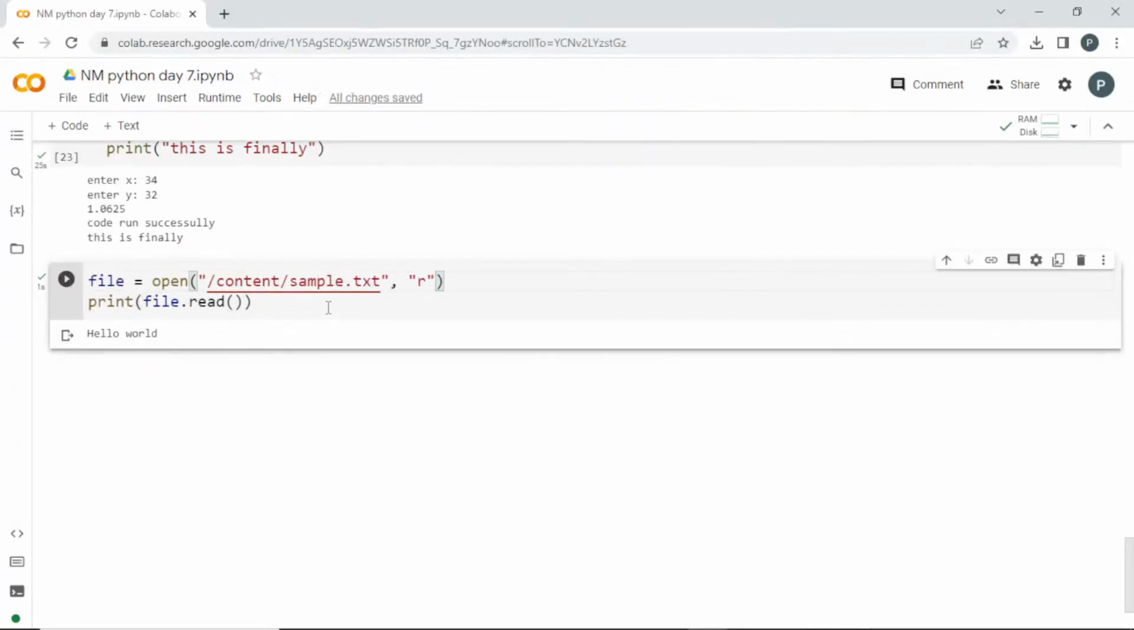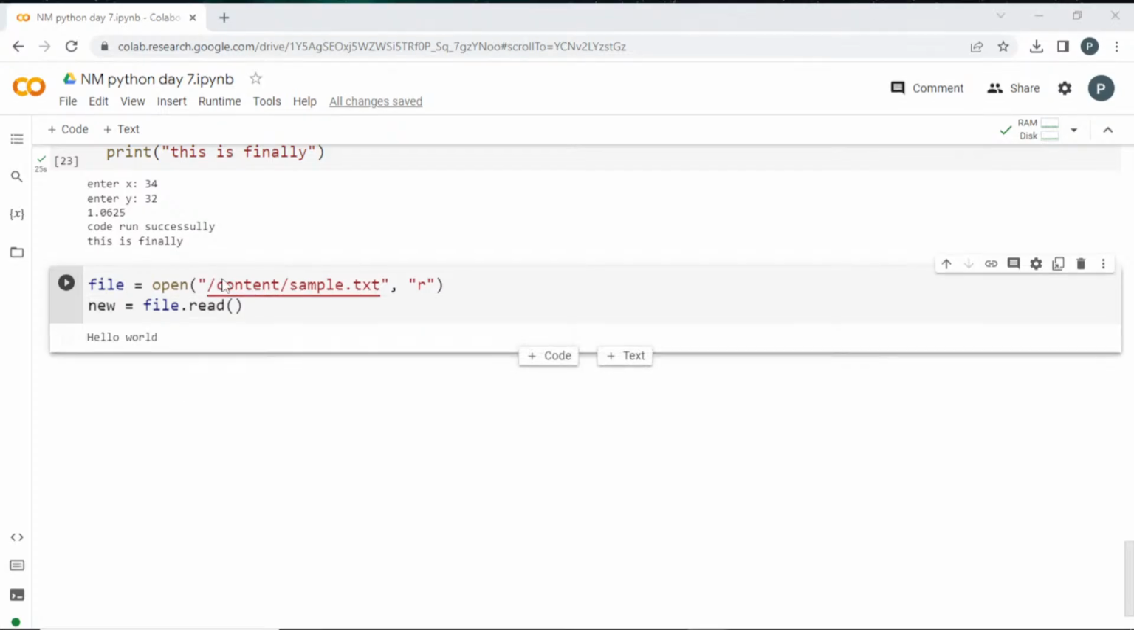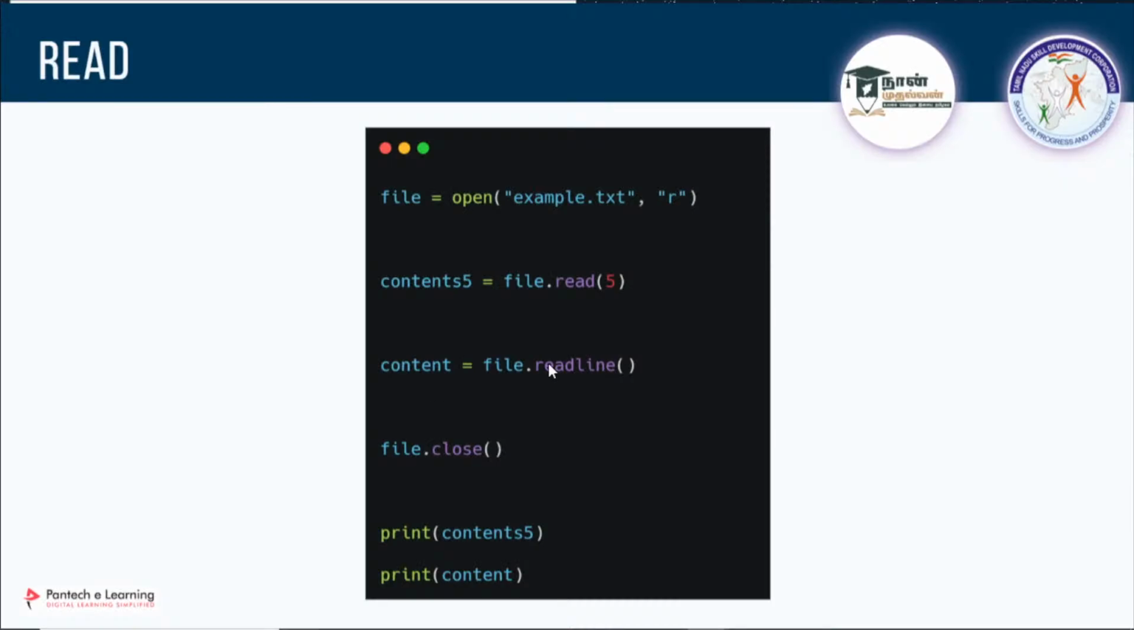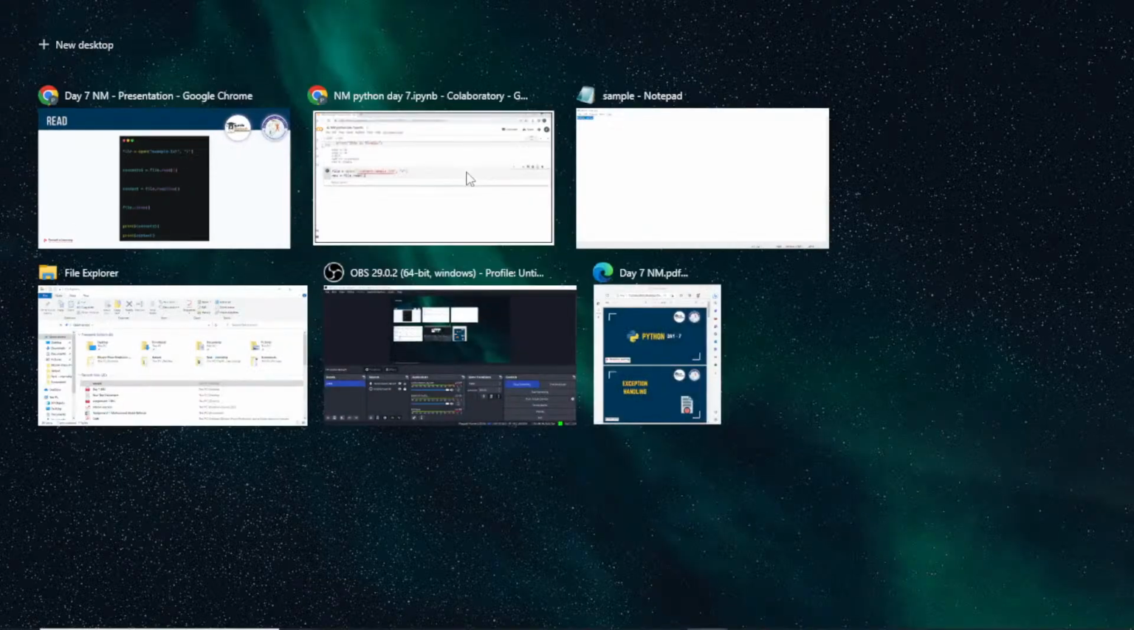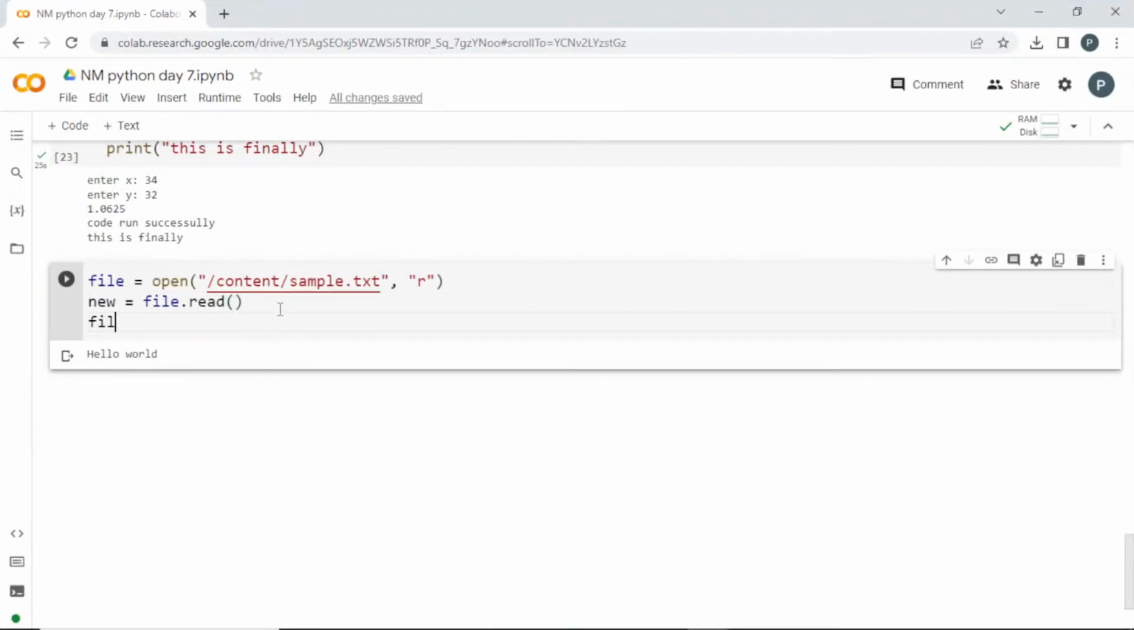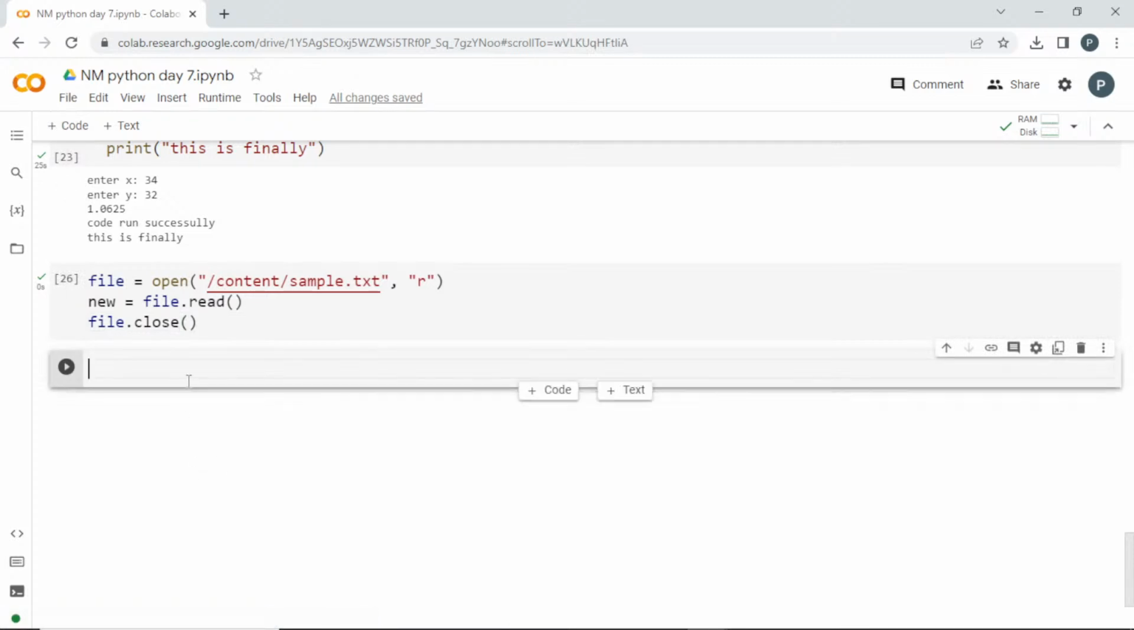Since we are loading it in read mode, it is reading that. If you want to store it anywhere, you can store it in a new variable, and these contents will be there. If you have multiple lines, you can read line by line with the help of dot readline. For every iteration, it gives you one line at a time. Finally, once we are done with that, you can close it. I'll call file dot close, since it is linked.